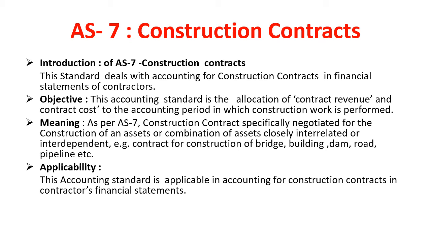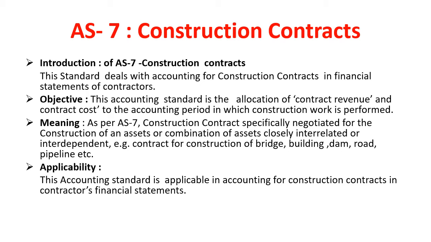And then applicability of accounting standard 7: this accounting standard is applicable in accounting for construction contracts in contractor's financial statements. In other words, the accounting standard does not apply to customers, that is contractee.